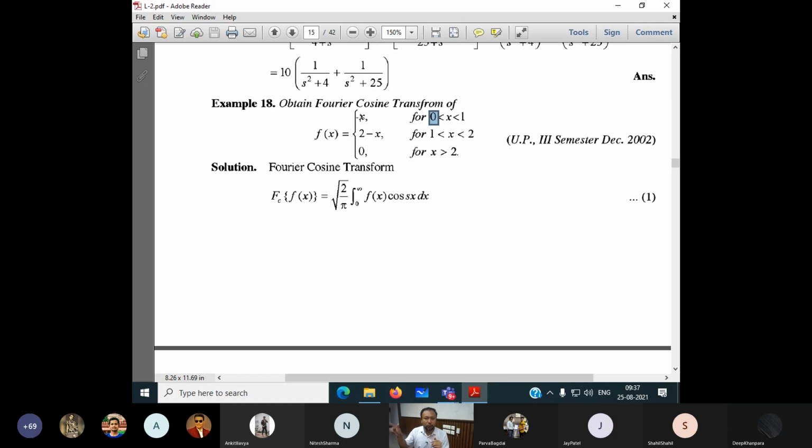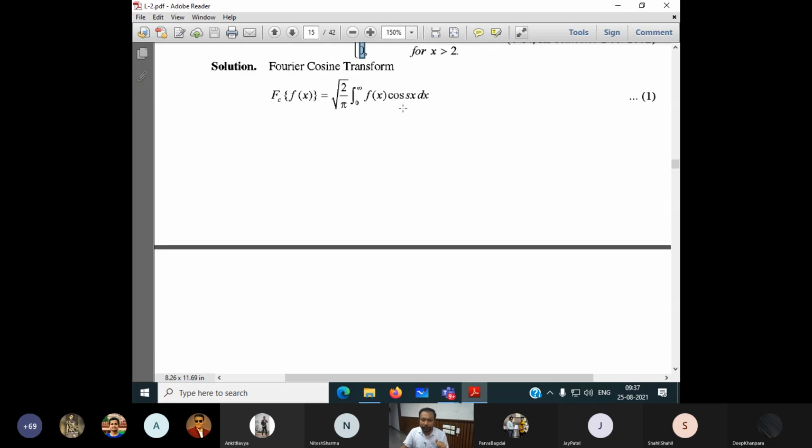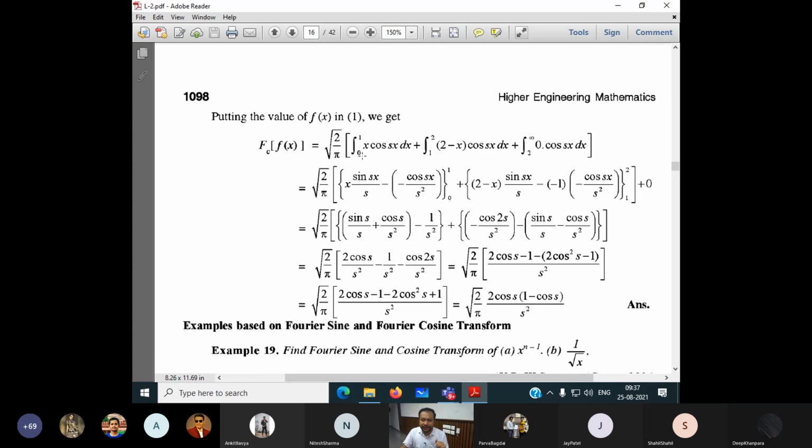One is 0 to 1, second is 1 to 2, and third is already 0. Because the third is 0, it is not required to do the integration. This is our formula. So f of x can take 3 values: x in 0 to 1, 2 minus x in 1 to 2, and 0 for 2 to infinity. So it is not required here.